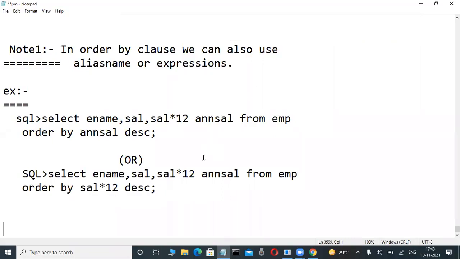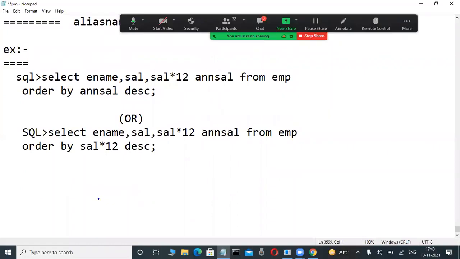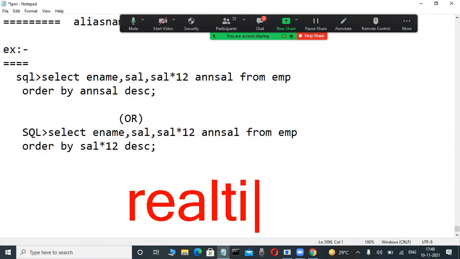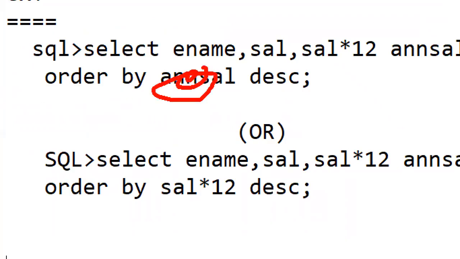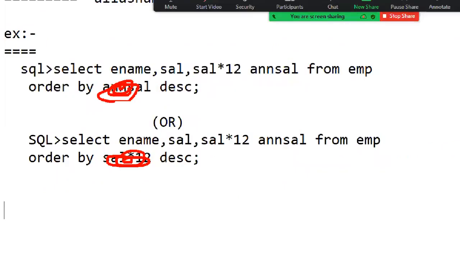The second one is very, very important. What does the second rule mean? This is difficult. Actually, this is a real-time concept only. If you don't know it outside, not a problem. Now concentrate on the order by clause: not only alias name, not only expression, some numbers are also used. What are these numbers? They ask you, sometimes 2, 5, sometimes 1, 2, sometimes 7, sometimes 4. Yes, they are used in real-time projects.